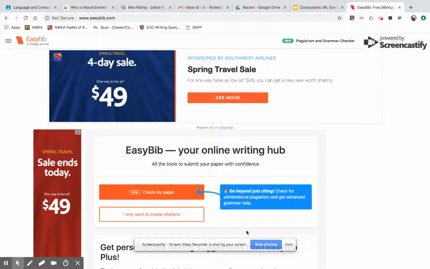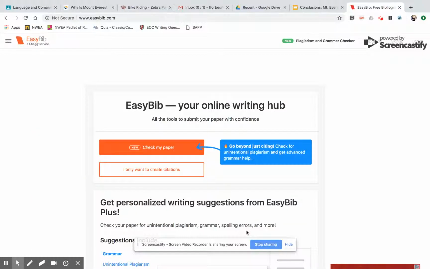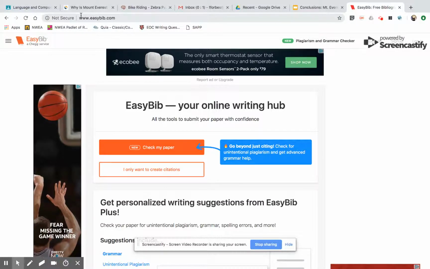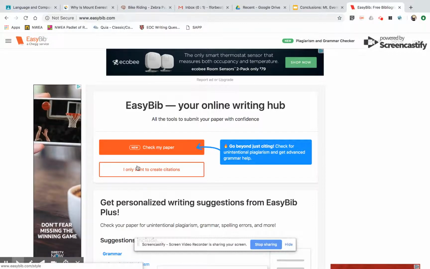Okay, so we're going to really quickly go over how to do a works cited page on EasyBib for your Mount Everest essay. So keep in mind, anything that you cite in your paper has to be cited on your works cited page. And we're going to start at easybib.com. You're going to start by clicking, I only want to create citations.